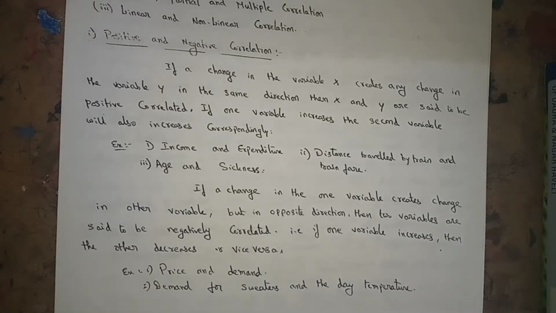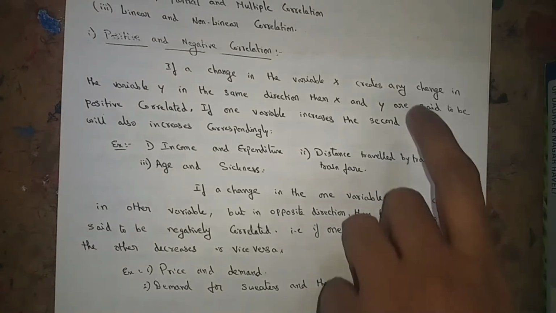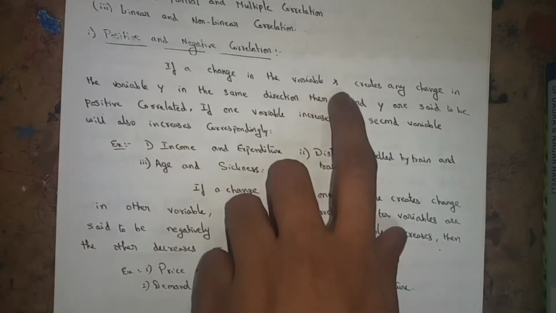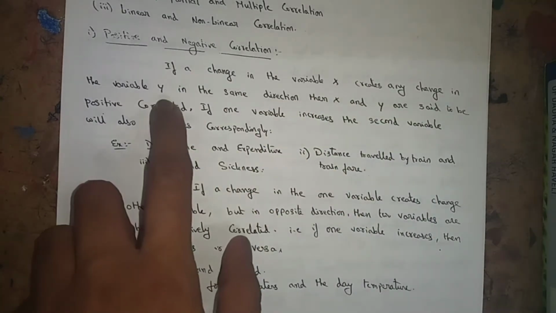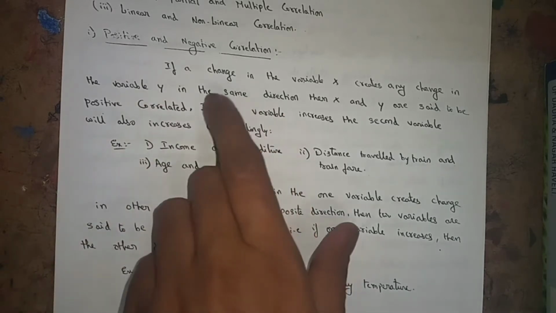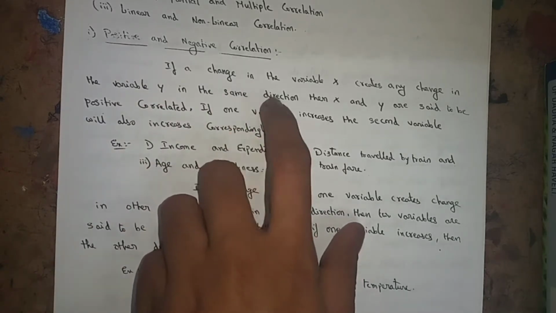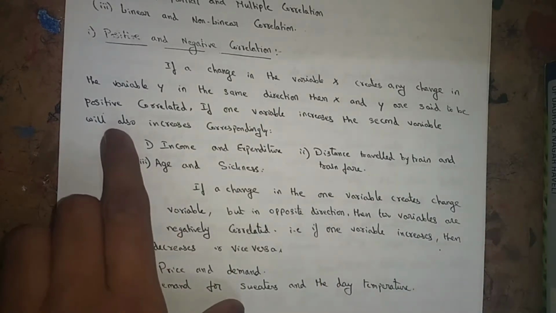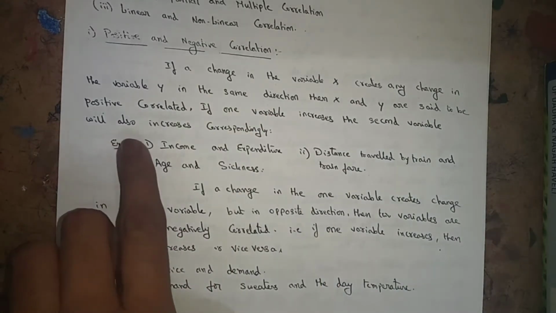Positive and negative correlation. If a change in the variable x creates any change in the variable y in the same direction, then x and y are said to be positively correlated.